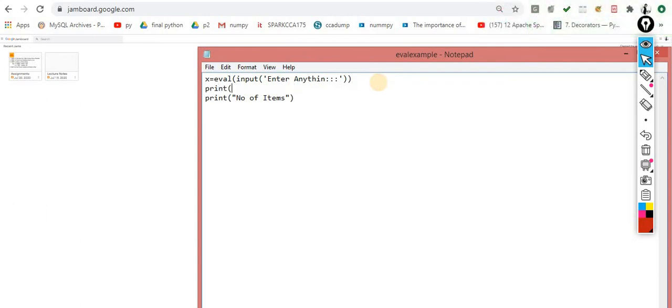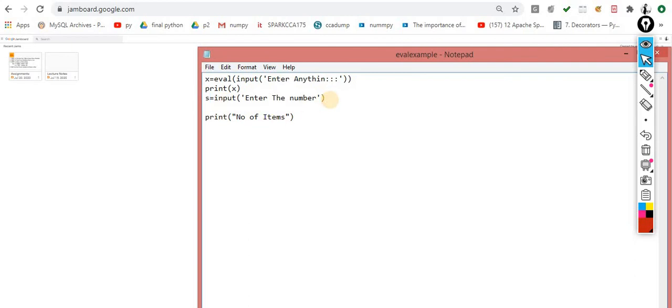Okay, print of x. Now again I'm asking from a user, s is equal to input of enter the number. So this one is my searching element.